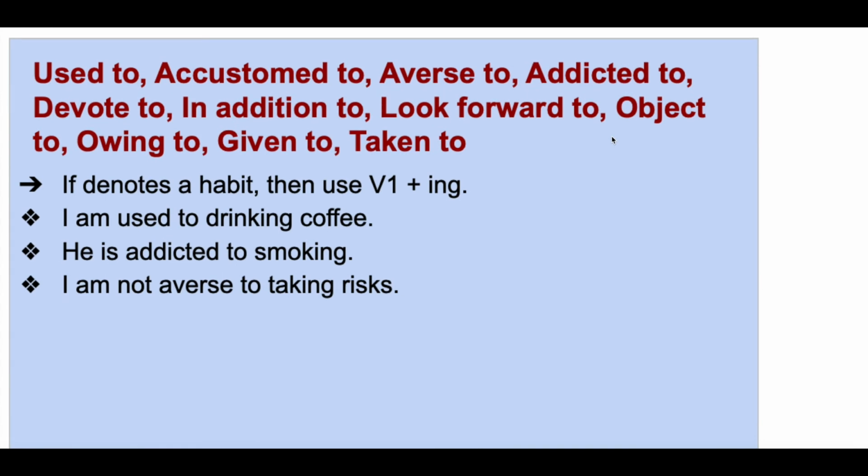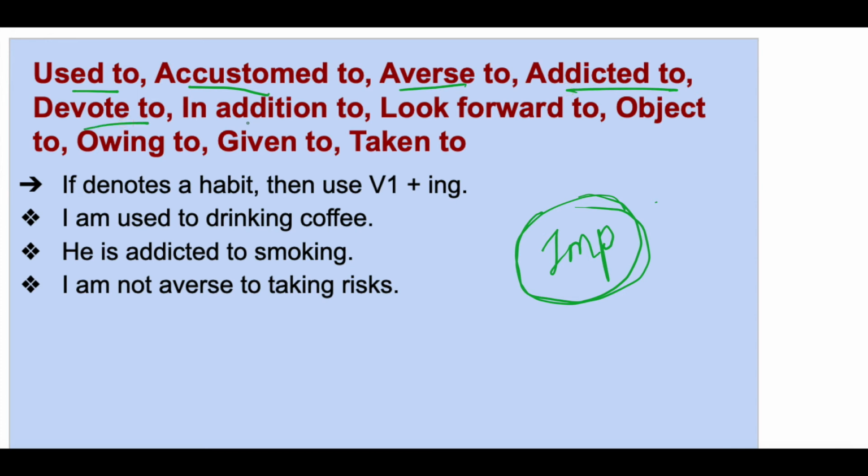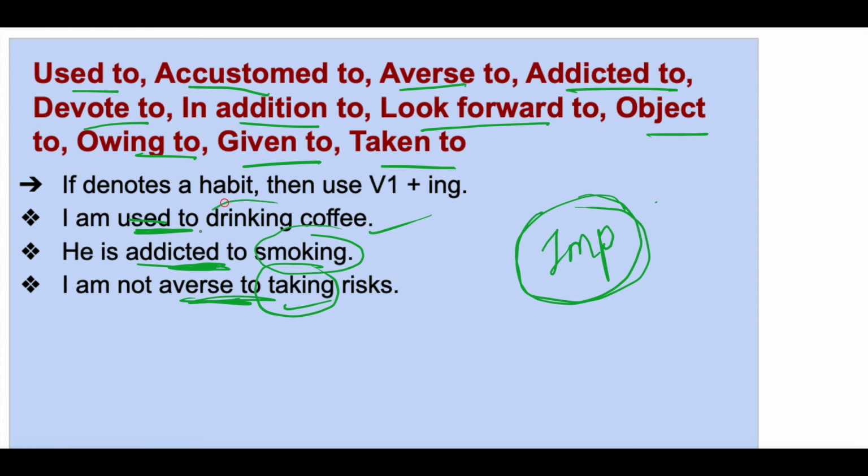Okay, next. This rule is very, very important because you keep on asking me when to use gerund. So with used to, accustomed to, averse to, addicted to, devote to, in addition to, look forward to, object to, owing to, given to, taken to, with these you will always use gerund. Okay, I am used to drinking coffee. He is addicted to smoking. I am not averse to taking risks. So these are all gerunds.